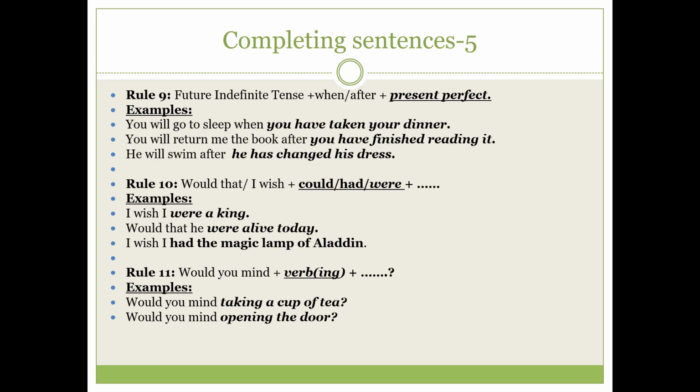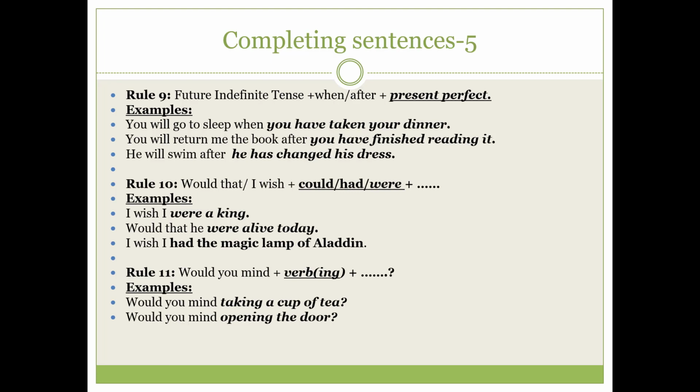Okay, then another sentence: would that he were alive today. Again, you know that the person is dead, so how can he be alive today? So we are saying this, would that he were alive today. This is improbable, this is impossible, and that's why we are using this were with he. Normally we don't use this. Okay, another example: I wish I had the magic lamp of Aladdin.